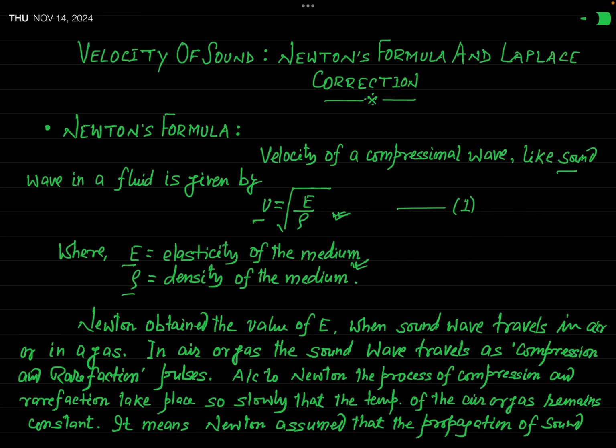So Newton found the value of elasticity of a gas when sound wave travels through it. And when the value obtained for elasticity by Newton was substituted in this equation 1, then the result for velocity of sound is called Newton's formula. So how did Newton obtain this elasticity?